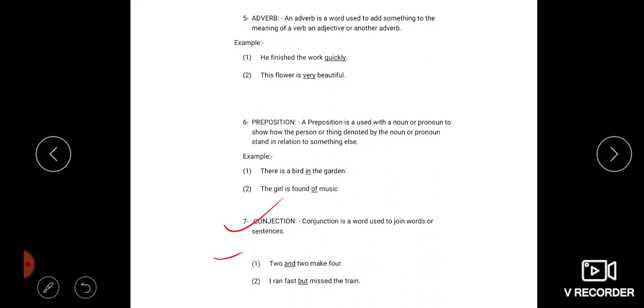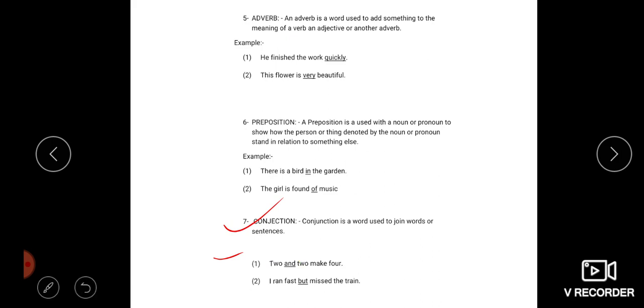Here the word and we are using as a conjunction because it is connecting 2 and 2.